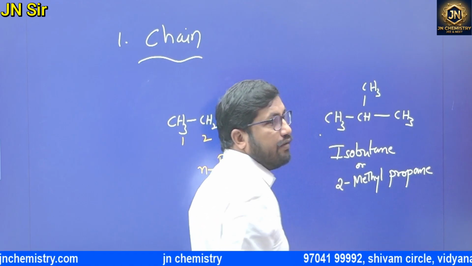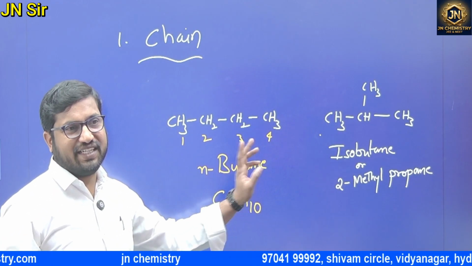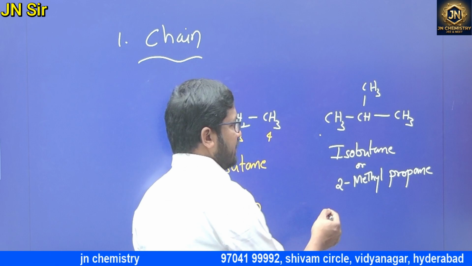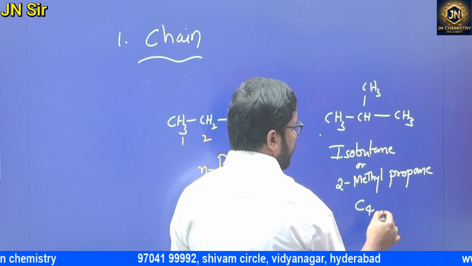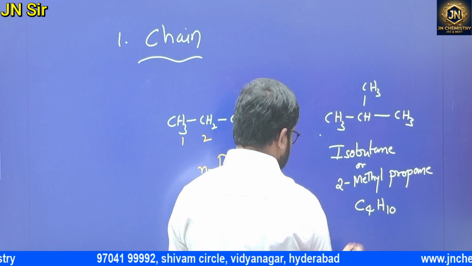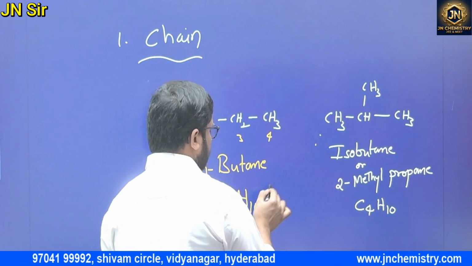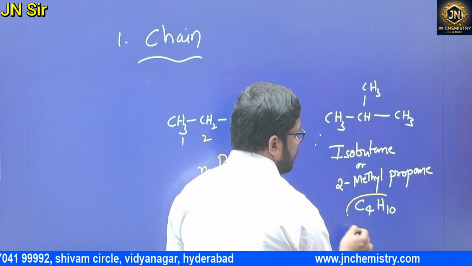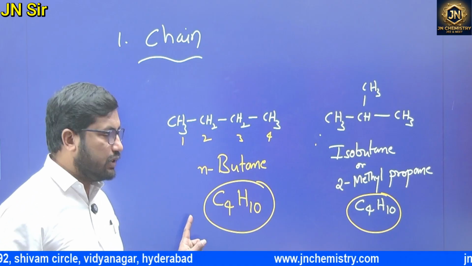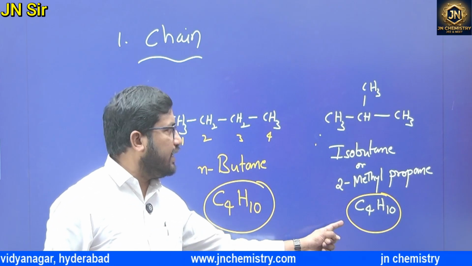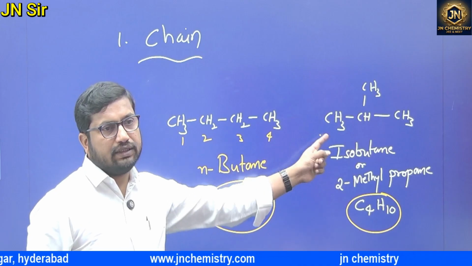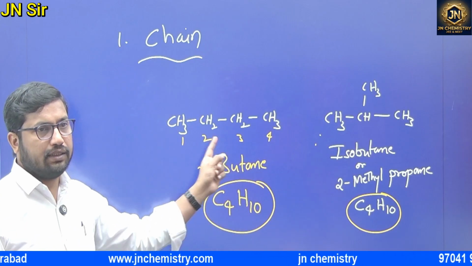For the people who are weak at nomenclature, please write it down. That is the reason I am writing. How many carbons are here? C4, 1, 2, 3, 4, and H10. So what is the same over here? C4H10, C4H10. Compounds have the same molecular formula but differ in their carbon chain or parent chain.